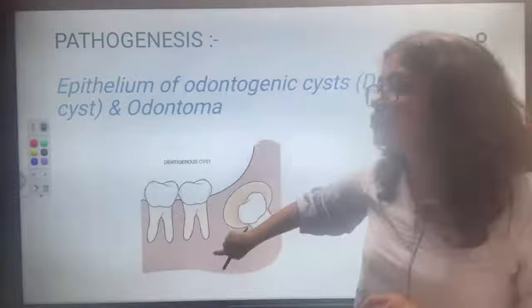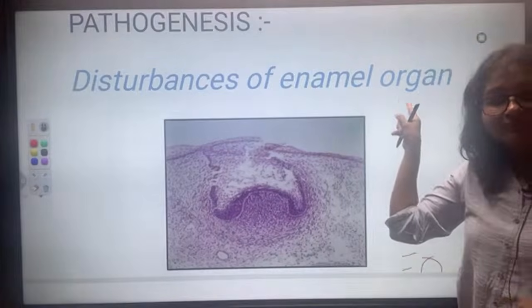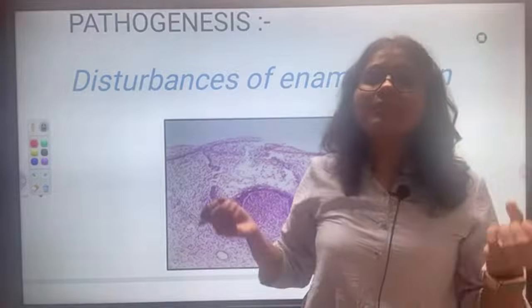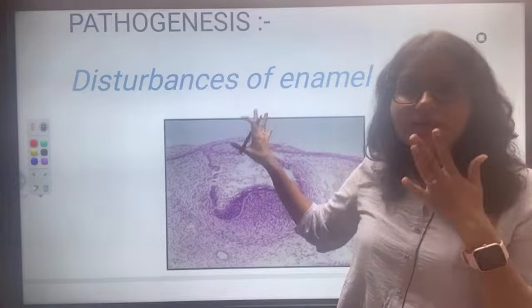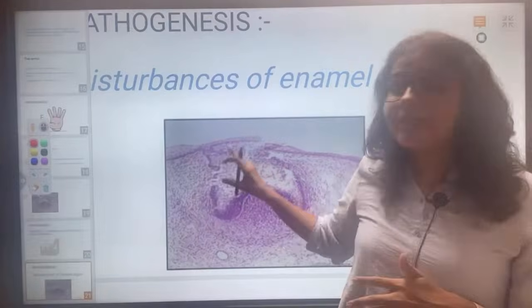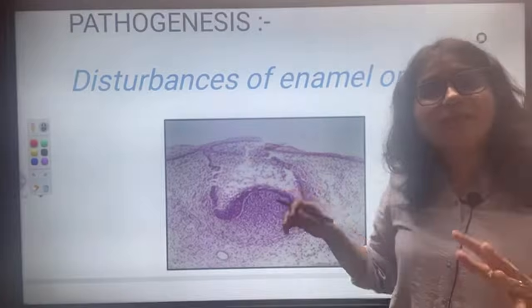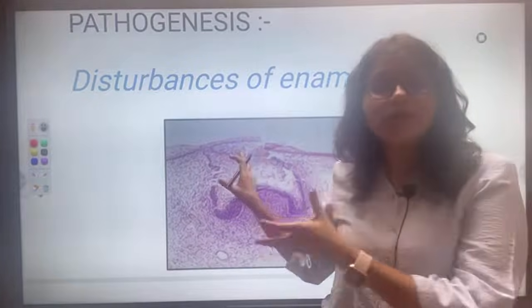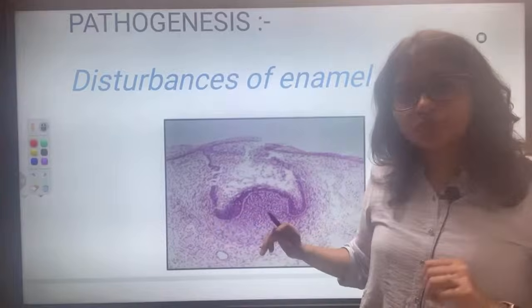What is the third tissue of origin? Very easy now. Disturbance of the enamel organ. I am telling you, odontogenic epithelium. So either remnants of this dental lamina, Hertwig's epithelial sheath, anything, either rests or disturbance. Some disturbance has taken place, maybe the tooth was not formed, and in place of a tooth, an ameloblastoma is formed. Some mutation in this. So this is the third tissue of origin.